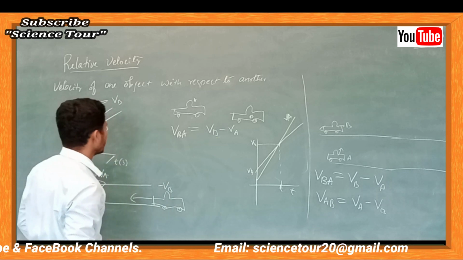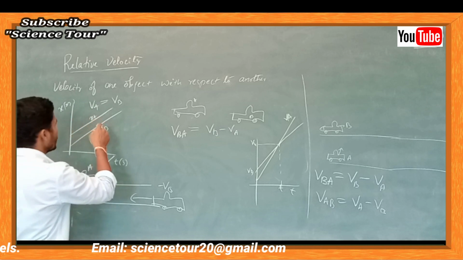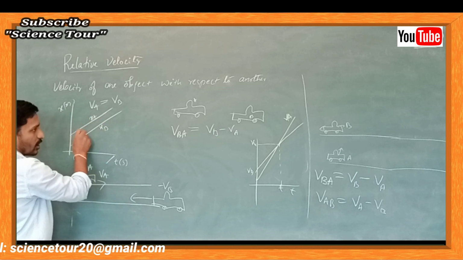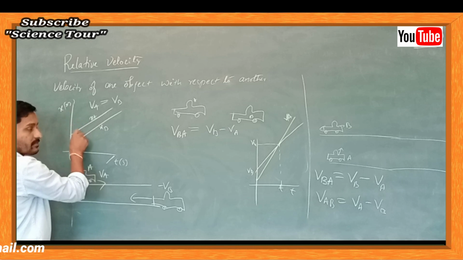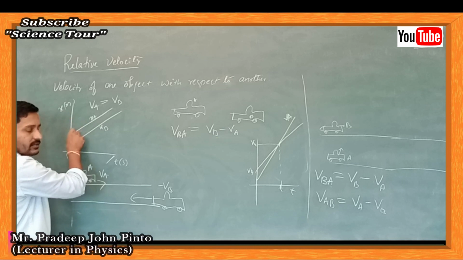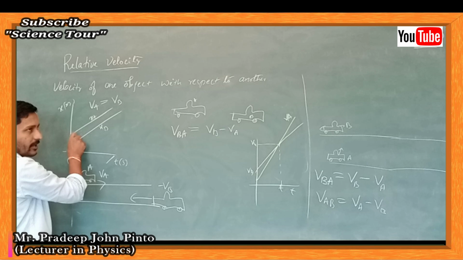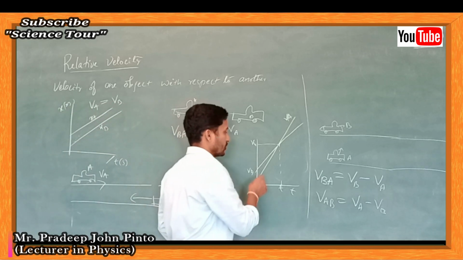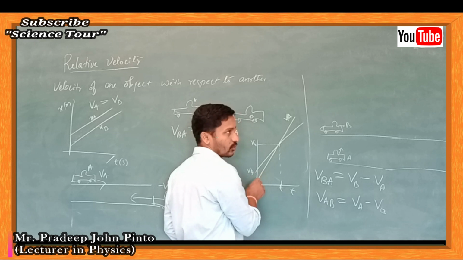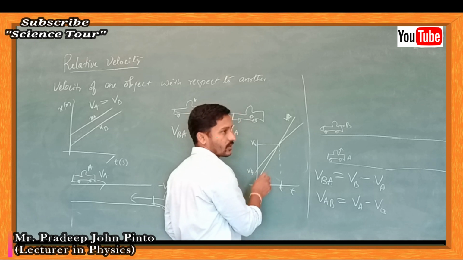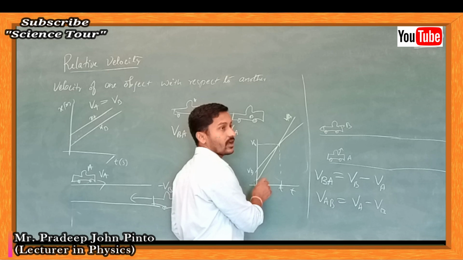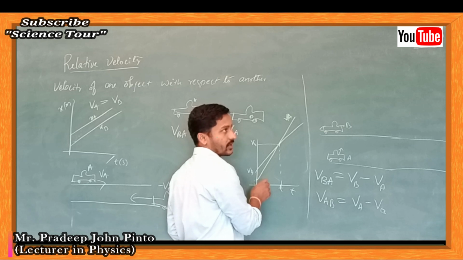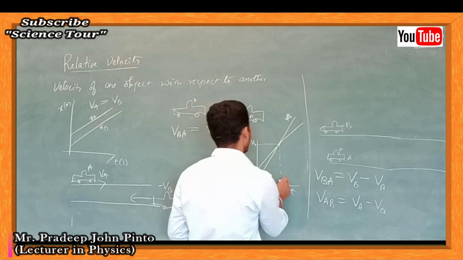So you have to write down the relative velocity graph, or position-time graph, for two objects moving in the same direction, where one is increasing its velocity and VA is greater than VB.